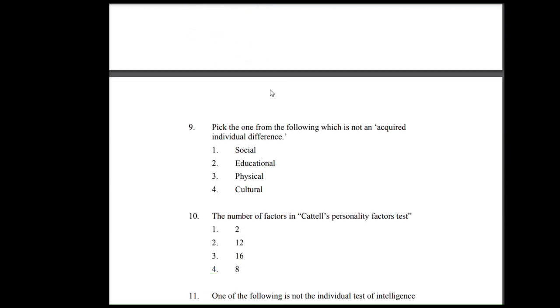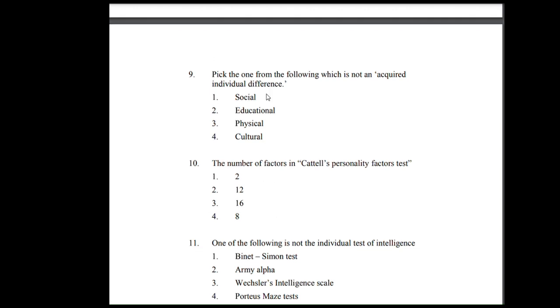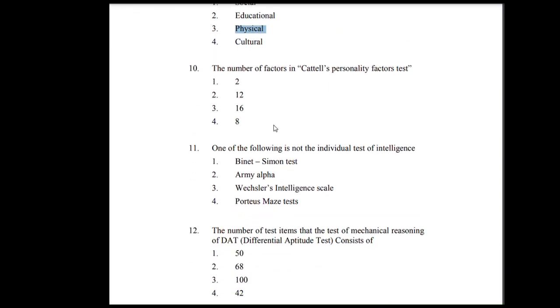8. The model of structure of the intellect was proposed by: 1. Guilford 2. Binet 3. Thorndike 4. Spearman. Option 1 is correct. 9. Pick the one from the following which is not an acquired individual difference. 1. Social 2. Educational 3. Physical 4. Cultural. Option 3 is correct. 10. The number of factors in Cattell's personality factors test: 1. 2 2. 12 3. 16 4. 8. Option 3 is correct.